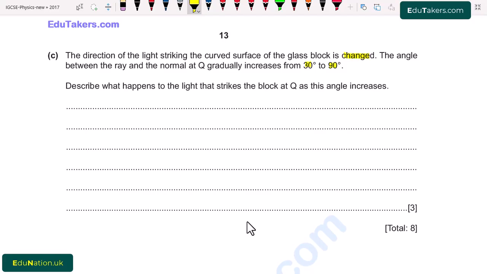So the angle increased from 30 degree to 90 degree, that is the angle of incidence. Describe what happens to the light that strikes the block at Q as this angle increases. So first of all, when the angle of incident increases, the angle of refraction also increases, and we can see that this angle of incidence is actually inside the glass block.